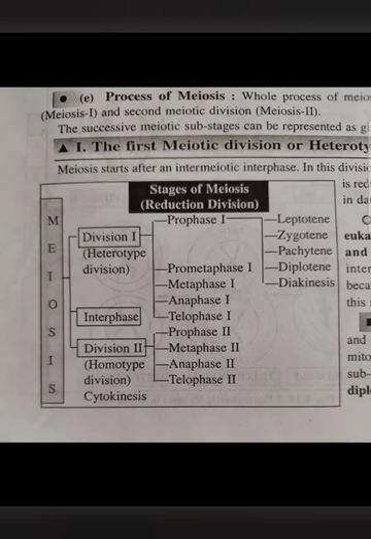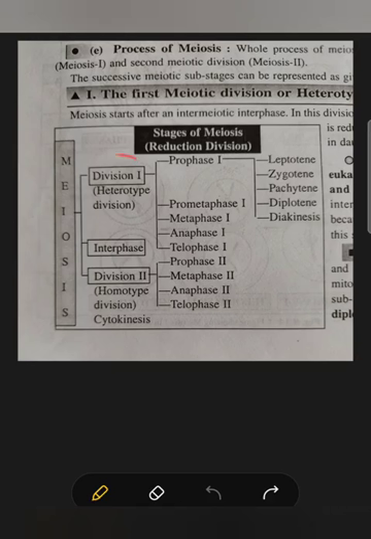So students, let's start talking about the different stages of meiotic cell division. Here you can see this picture is from your book only. Here you can see how the total meiotic cell division is divided into division 1 and division 2, meaning the first meiotic division and the second meiotic division. Under division 1 there are different subphases like prophase 1, prometaphase 1, metaphase 1, anaphase 1 and telophase 1. Basically prometaphase is the intermediate phase between prophase and metaphase.